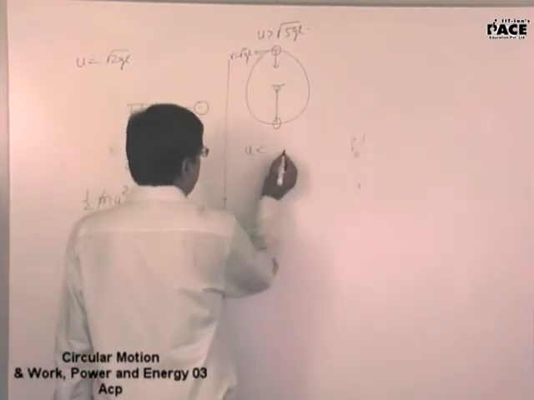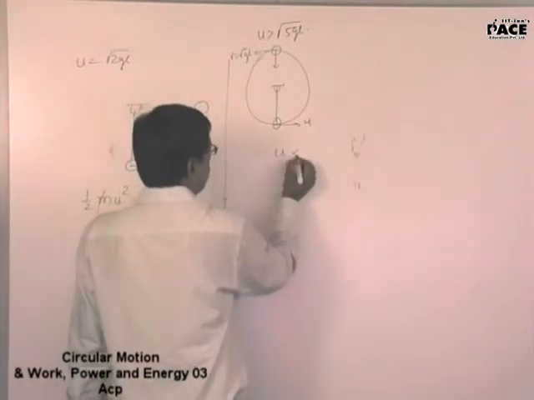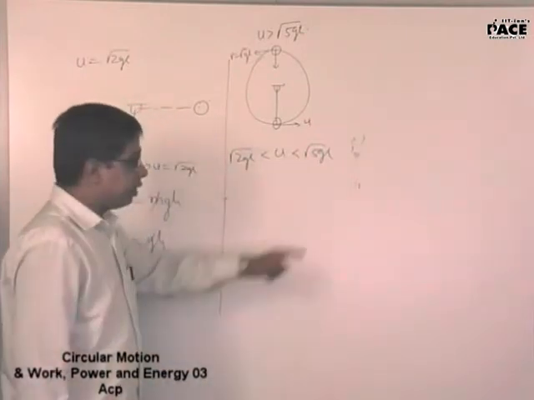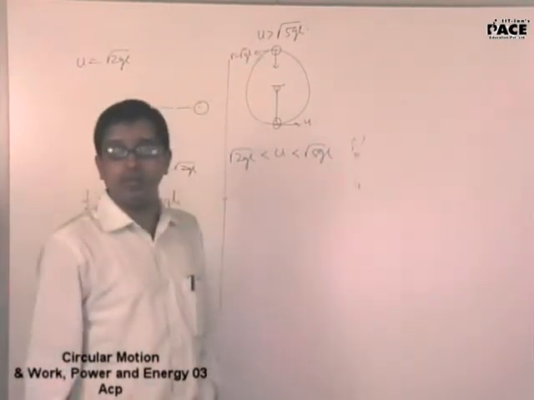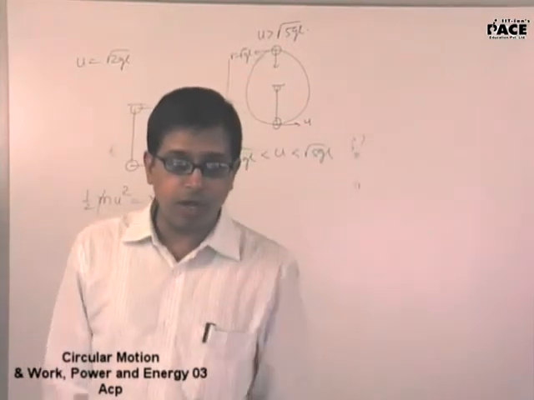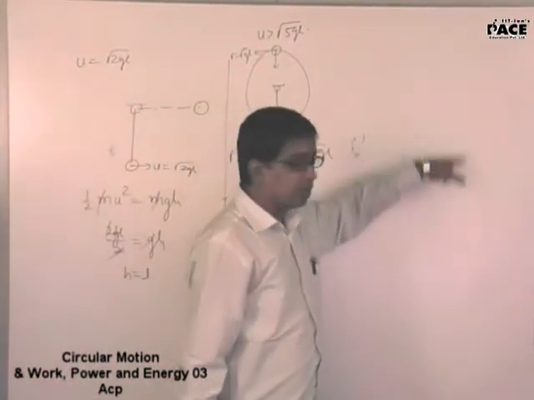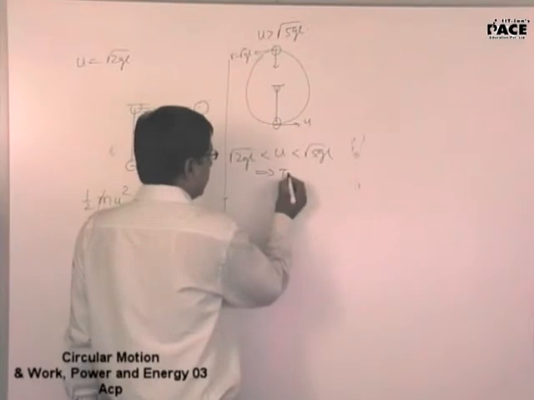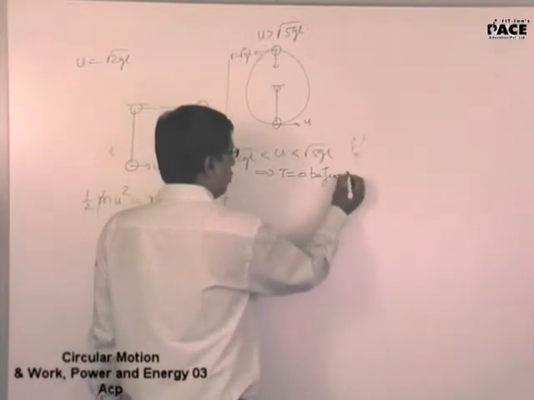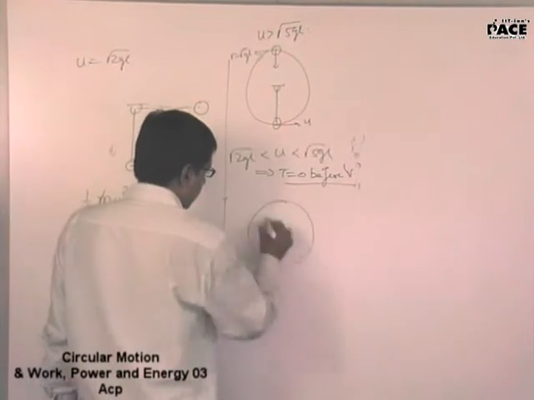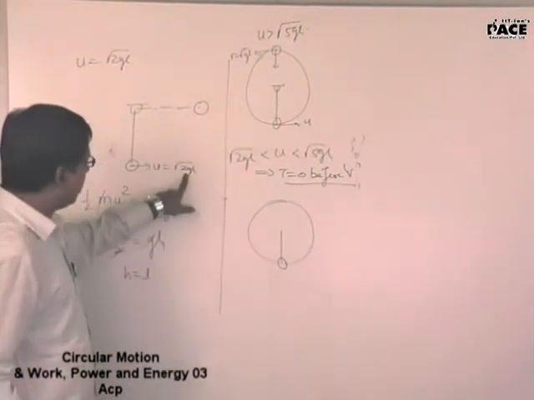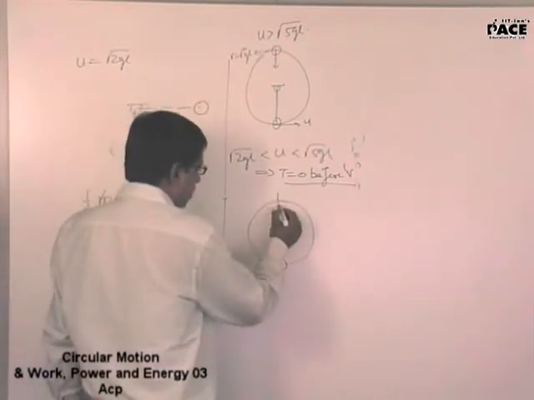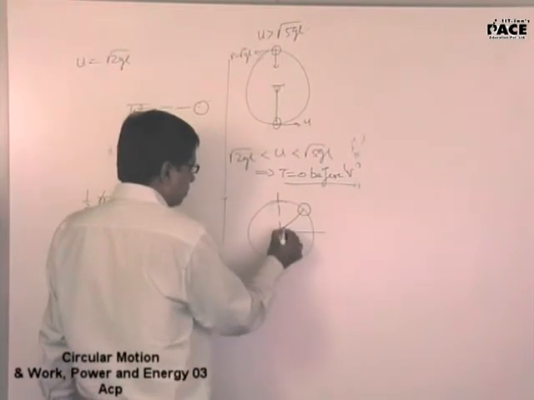What if I give velocity lesser than u lesser than root over of 5gl but greater than root over of 2gl? You told me in this analysis that the tension becomes zero before the velocity. The last but one thing that you have written, if u is greater than root over of 2gl, then tension becomes zero before velocity. This was what you have written. And then you are telling me, if I give root over of 2gl, it will come to the horizontal position. Greater than root over of 2gl means you will come into this quadrant.